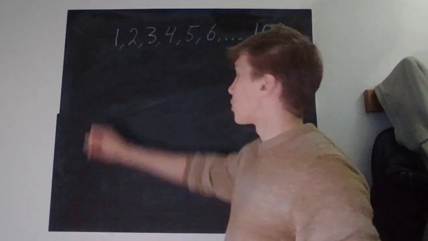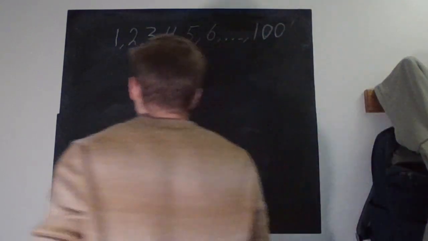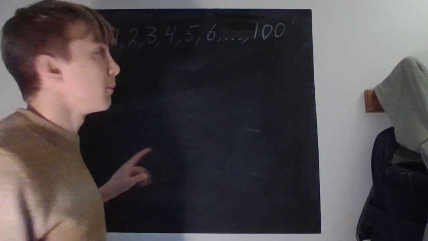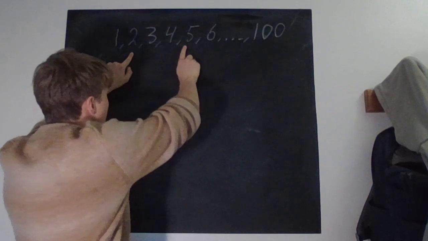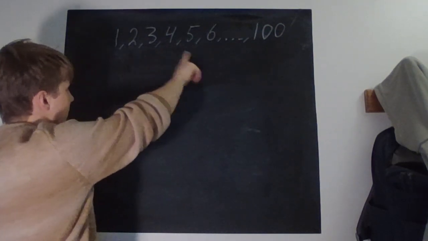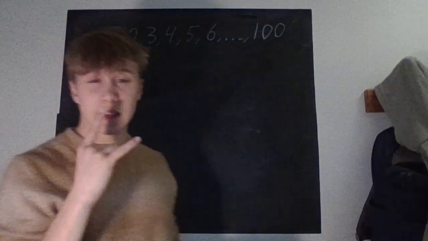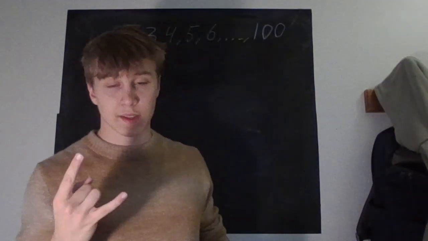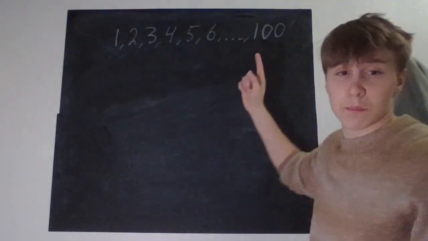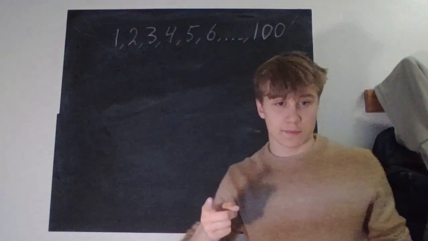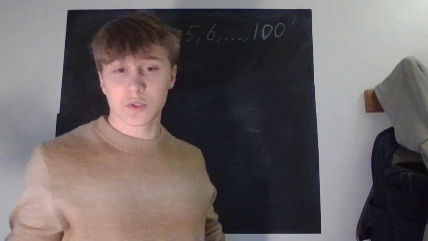So, the numbers 1 to 100 are written on the blackboard. And if someone goes up and picks two numbers at random, erases them, and exchanges both of them with the sum of the two, if he keeps on doing this forever, will the last number be even or odd? That is the question. So at first we'll just try.